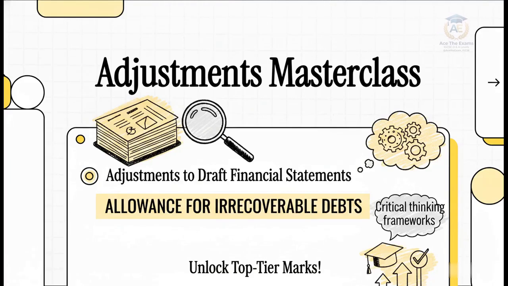Welcome to this high-energy masterclass explainer designed specifically to elevate your Cambridge 9706 accounting performance from average to absolute top tier. I am your master coach, an expert Cambridge examiner, and I know exactly where students are bleeding easy marks. Today, we're broadcasting straight from our digital studio, utilizing our interactive holographic smartboard to tackle one of the most critical yet brutally misunderstood areas of the entire syllabus. We're going to completely demystify adjustments to draft financial statements, focusing laser-like on the allowance for irrecoverable debts.